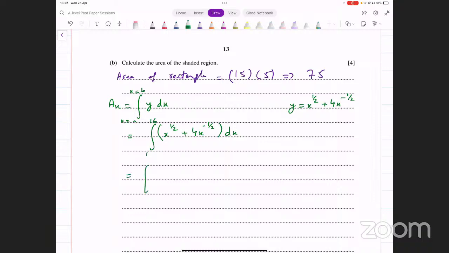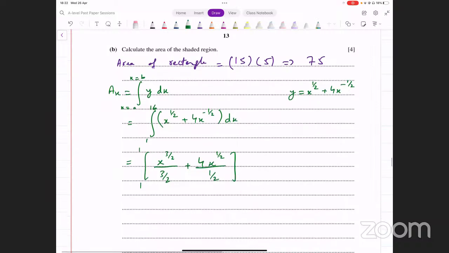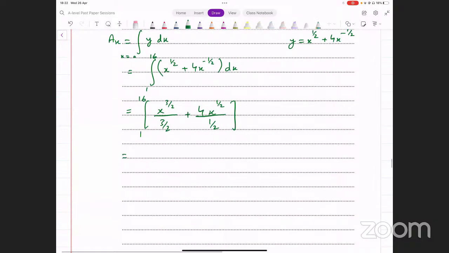Let's integrate this first of all. X power 1 over 2 की integration क्या होगी? You add 1 to the power, 1 over 2 plus 1, that is going to give you 3 over 2, divided by 3 over 2, plus 4 as it is into x raised to power minus 1 over 2 plus 1, that's 1 over 2, divided by 1 over 2. Limits are from 1 to 16. ठीक है? Now let's simplify this first of all before you input limits. 2x raised to power 3 over 2, जो denominator में 2 है, ये ऊपर चला जाएगा. Right, so it becomes 2x raised to power 3 over 2 divided by 3. Plus this 2 goes to the numerator as well, and that gives you 8x raised to power 1 over 2. Now you can input the limits from 1 to 16.